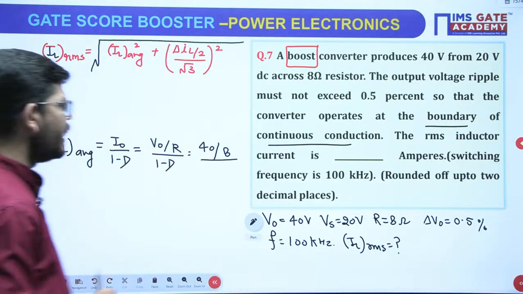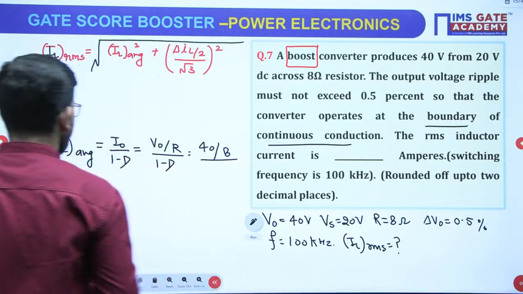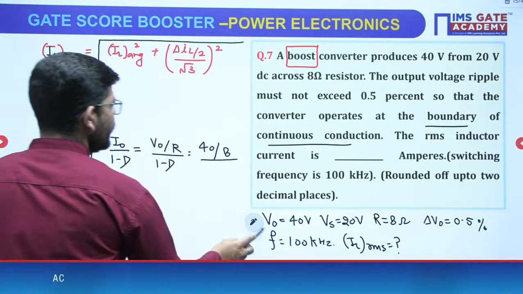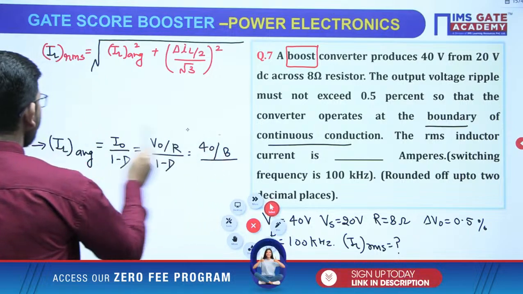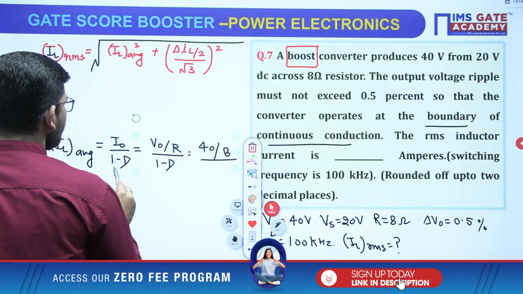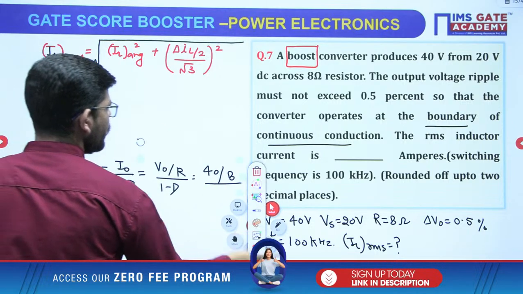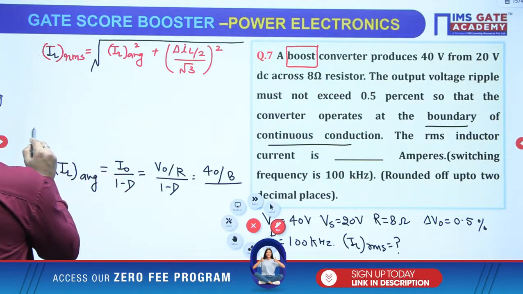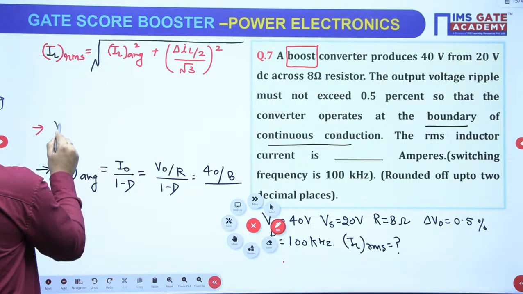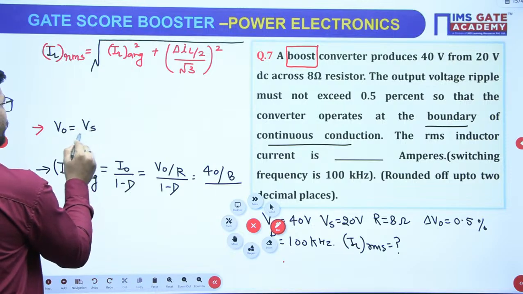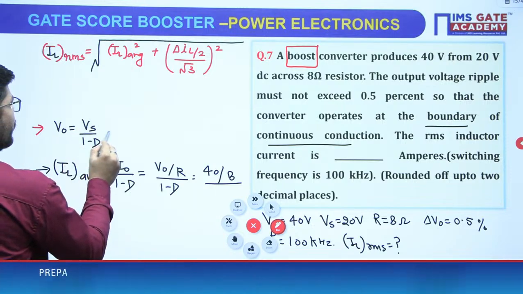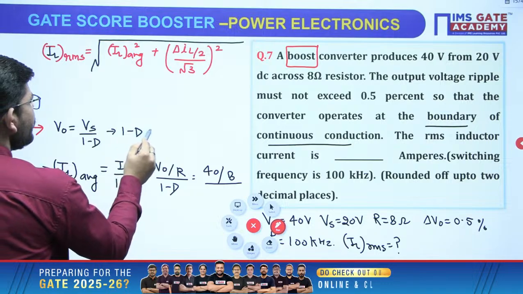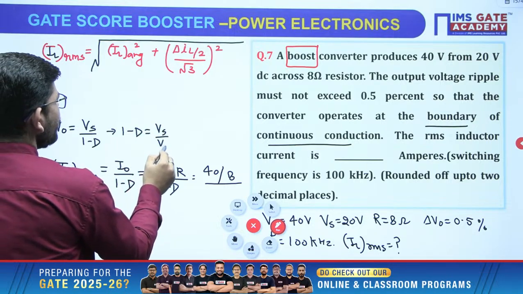Okay. How can we calculate D? So, let me calculate first of all the value of D. For D calculation you can apply V naught equals Vs over 1 minus D, or 1 minus D will be Vs over V naught.